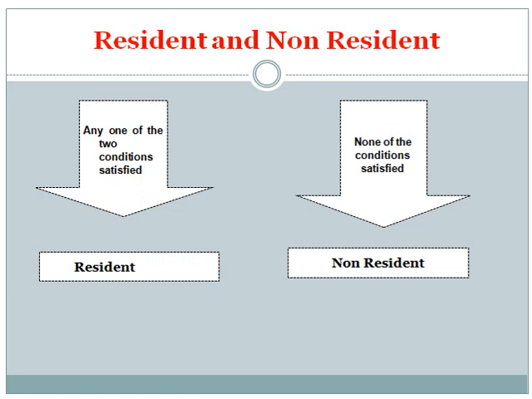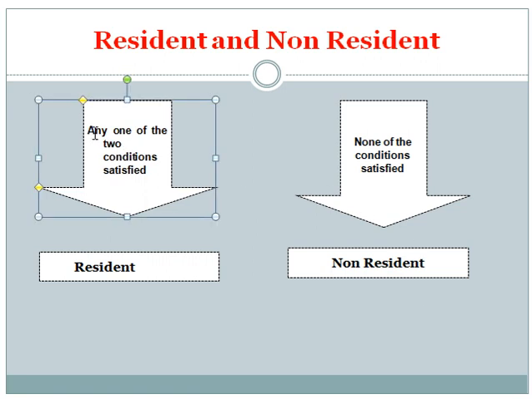An individual is said to be a resident in India in any previous year if he satisfies any one of the basic conditions. അപ്പോൾ ഏതെങ്കിലും ഒരു കണ്ടീഷൻ ഫുൾഫിൽ ചെയ്താൽ അയാൾ റെസിഡന്റ് ആണ് for the previous year.